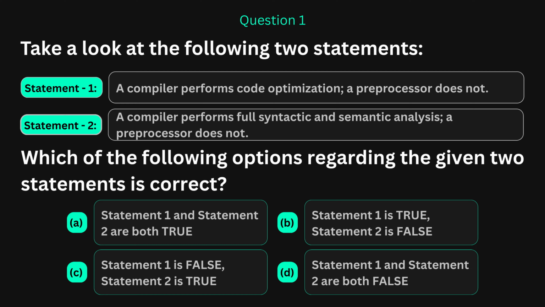Now here's what you need to think carefully about. Both statements are talking about what a compiler does versus what a preprocessor does. The question is, are they both correct, or does one of them cross the line into territory that does not belong to either? Make your choice, A, B, C, or D, and move on.